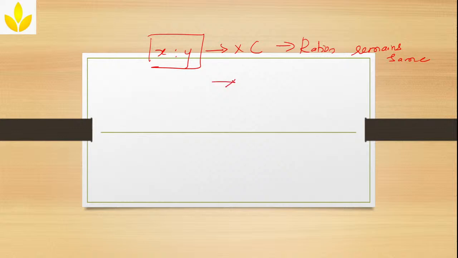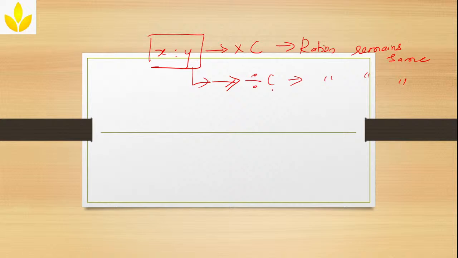Even when you divide this particular ratio by some constant number, the ratio will remain the same. But if you add and subtract, then the ratio will change. If you multiply and divide, the ratio will not change. If you add and subtract, the ratio is going to change.